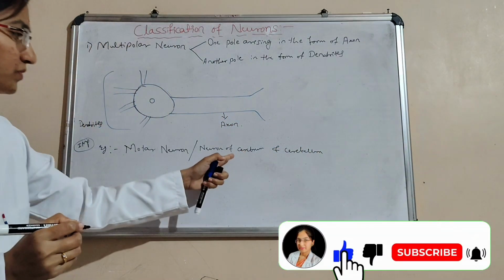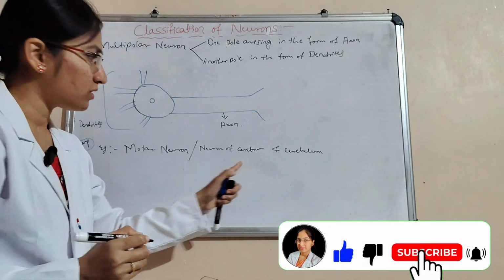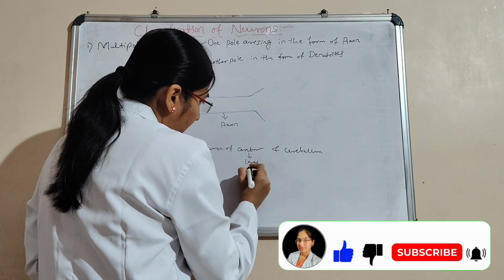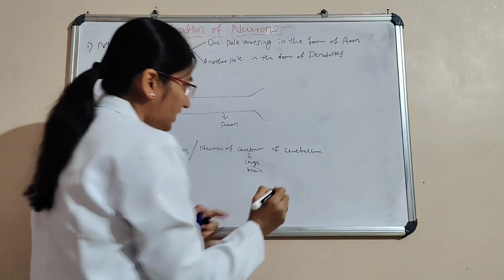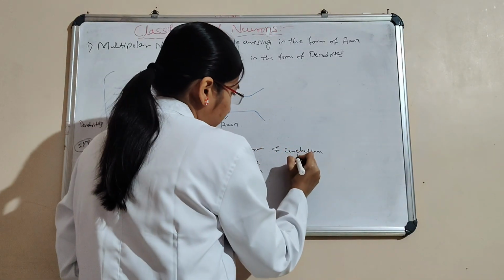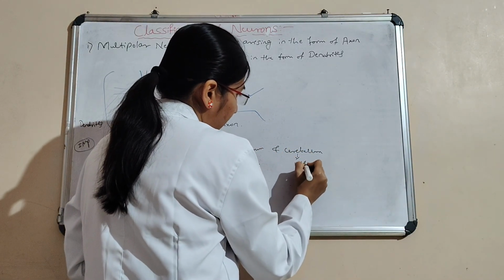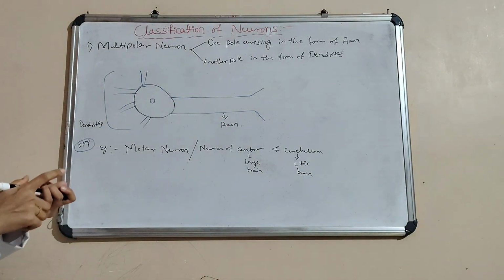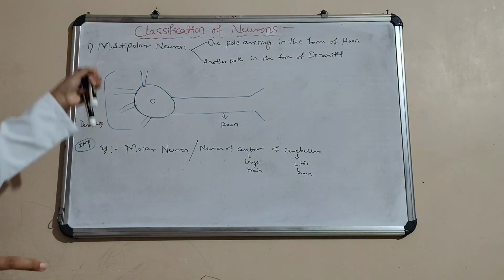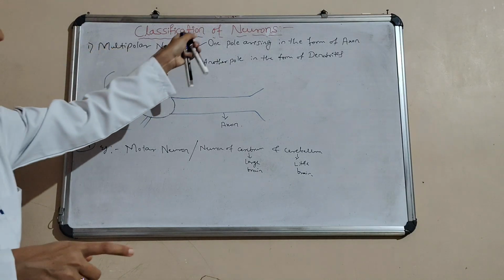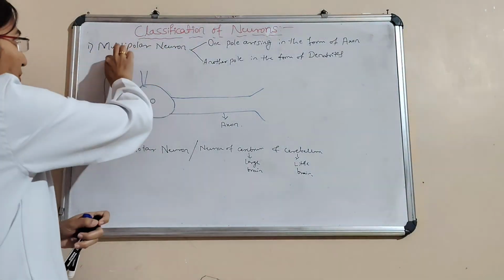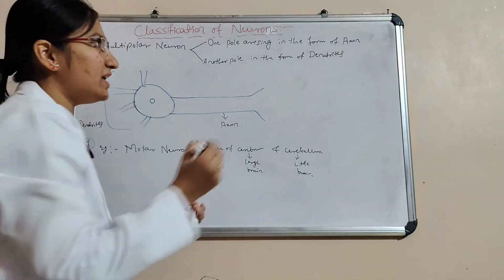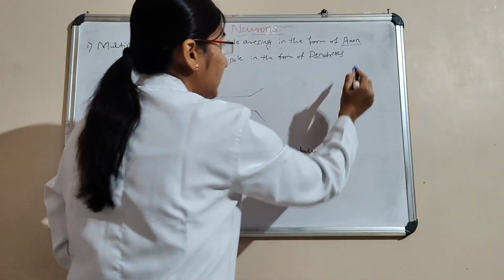The cerebrum is called the large brain, and the cerebellum is called the little brain. Multipolar means one pole arising as the axon and another one from the dendrites.